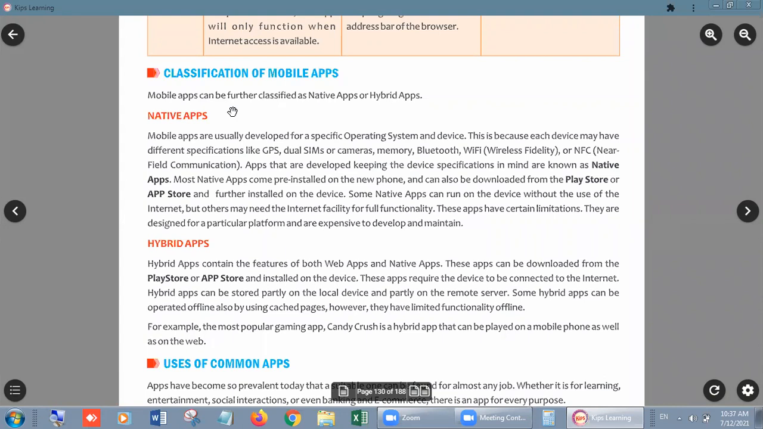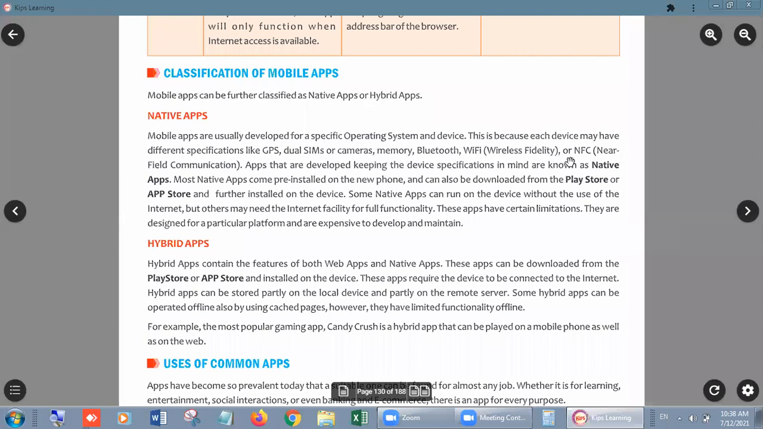Mobile apps can be further classified as native apps or hybrid apps. Okay, now what are native apps? Native mobile apps are usually developed for a specific operating system and device. Look, students, if any programmer develops an app only for mobile, that app we can't run on a computer, right? This is because each device may have different specifications like GPS, dual SIM, camera, memory, Bluetooth,